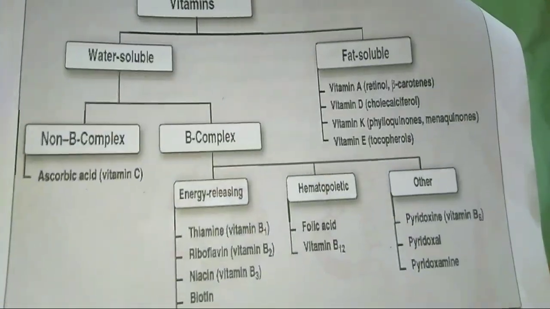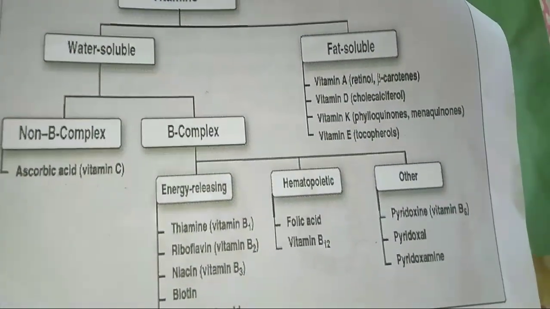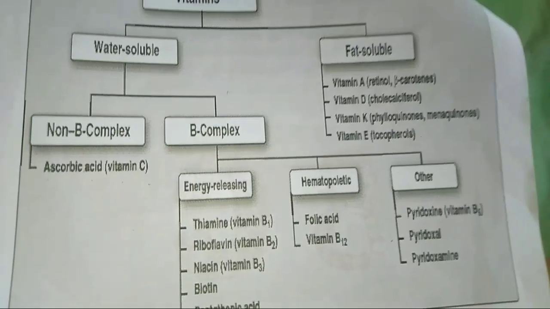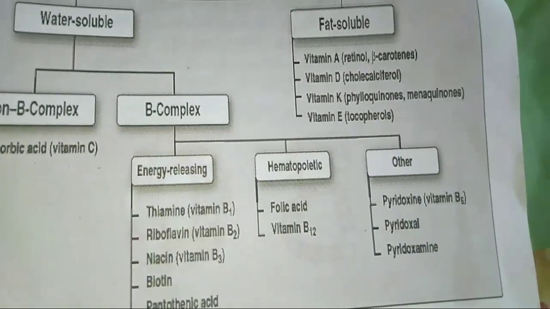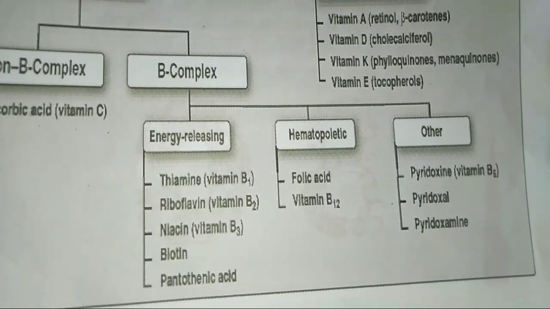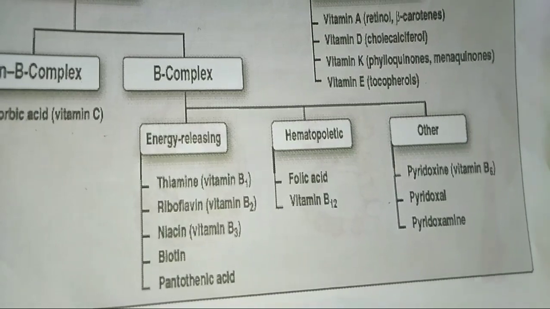The B complex vitamins are categorized into three main groups: energy releasing vitamins, hematopoietic vitamins and other vitamins. In energy releasing vitamins we have thiamine, riboflavin, niacin, biotin and pantothenic acid.